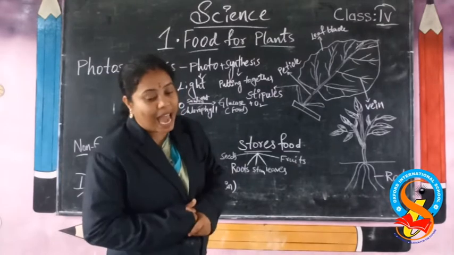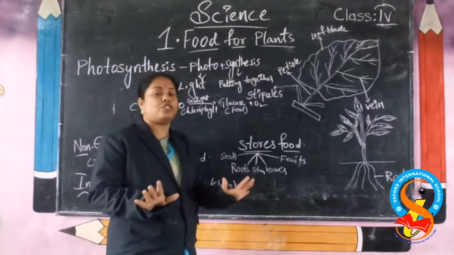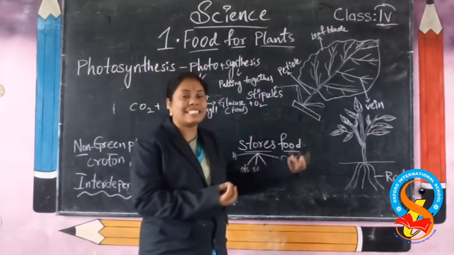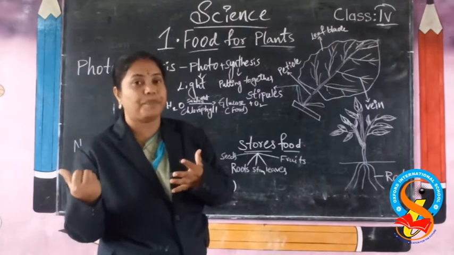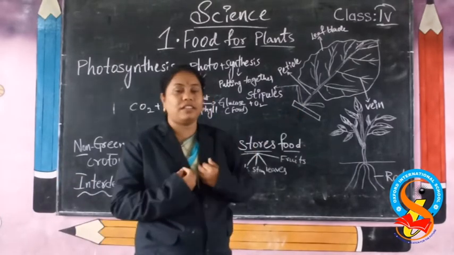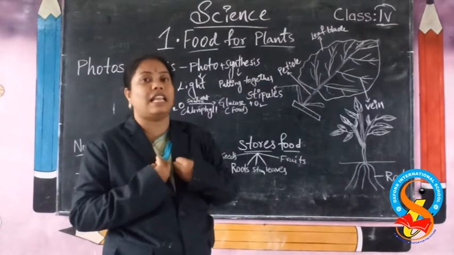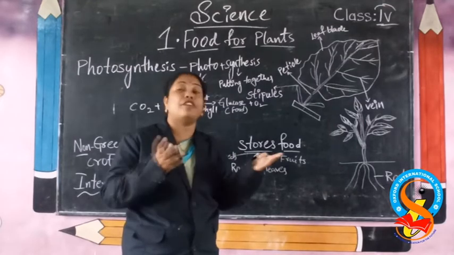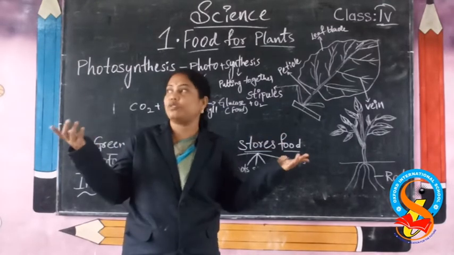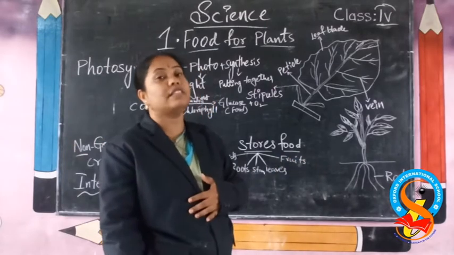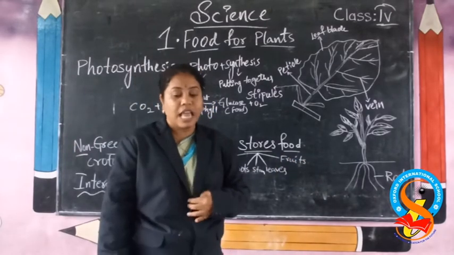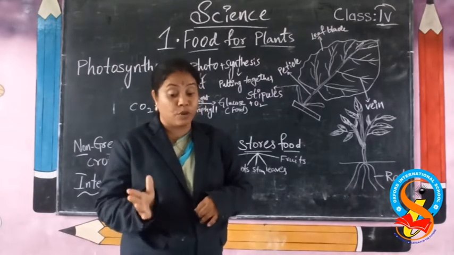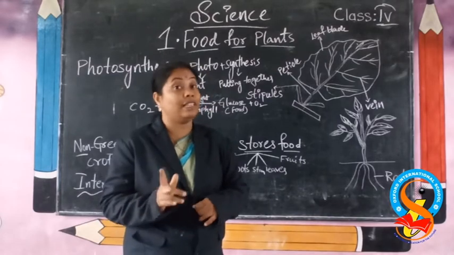Okay, students? And here plants are very important in our life. Why? Because plants release oxygen. It gives us life. And it is also the beautiful nature for our environment. If all the trees are there in our surroundings, it looks beautiful. Plants are the only living things that not only produce their own food, but also provide food.